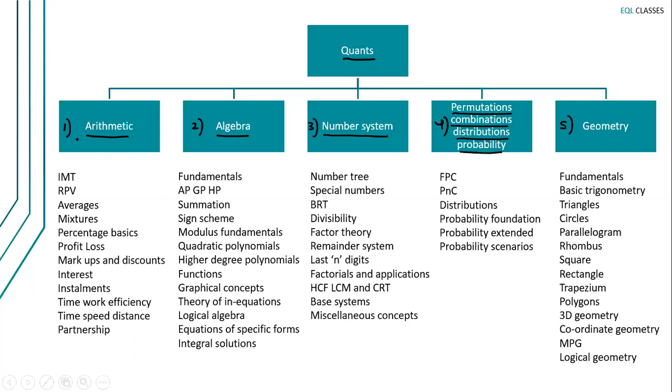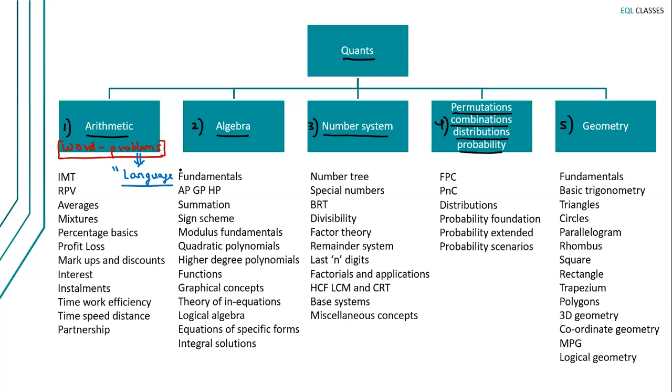Now, let's start off with the first block, the arithmetic block. Please understand arithmetic as a topic, more often than not, will test you on word problems. So most of the questions made out of arithmetic will have word problems. One significant aspect of a word problem is the language of the problem.